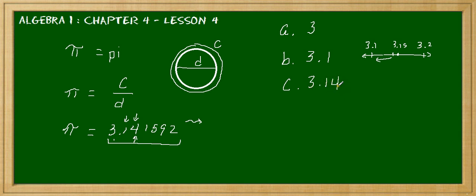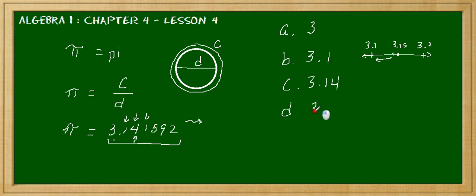3.14. That would be to the nearest hundredth. Now let's move on to D. D is to the nearest thousandth. Now the thousandth is here. Now what's to the right of it? We have a number, 5. It's much greater than the other numbers we're dealing with. In fact, it's right at the border. It would be right at the midpoint, and we say that we're going to round up.